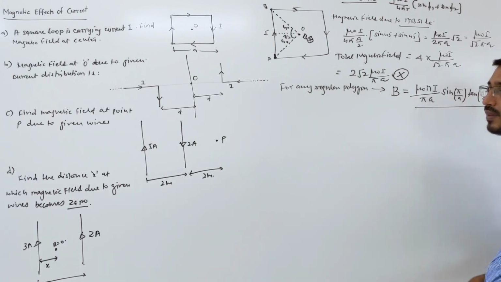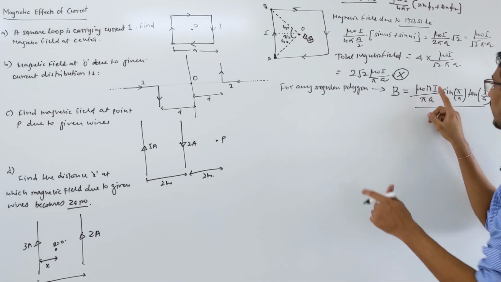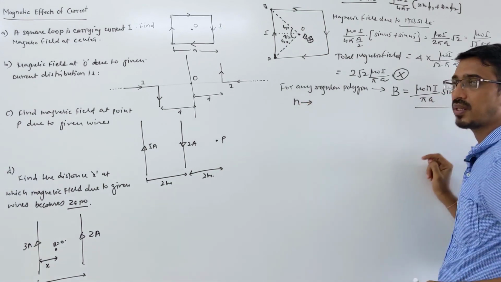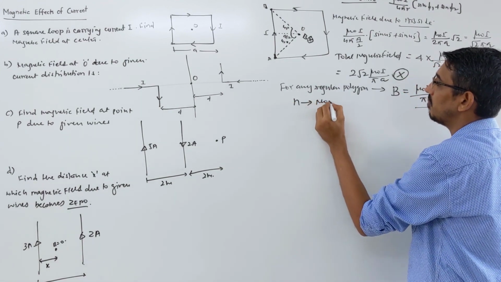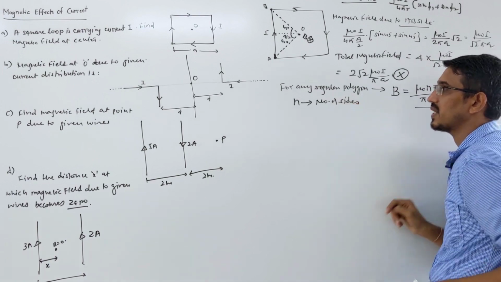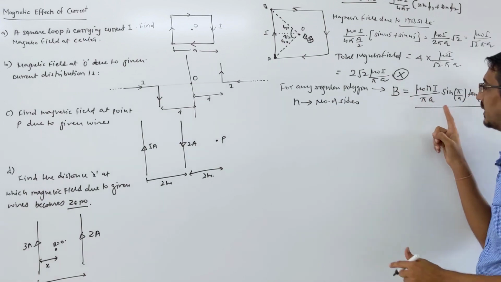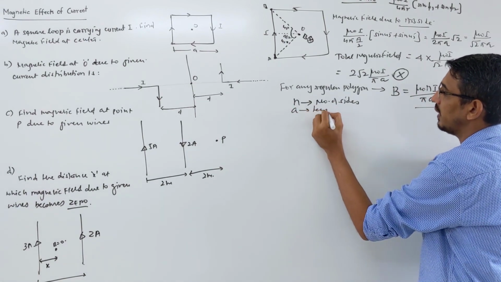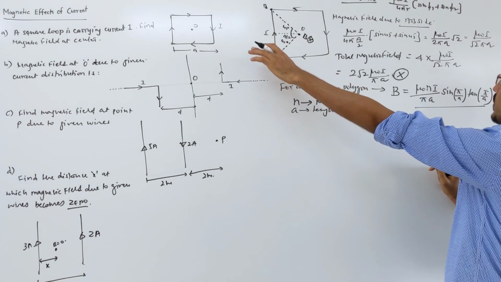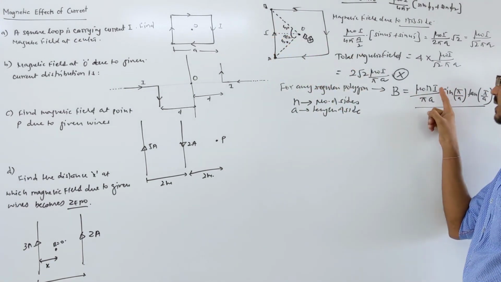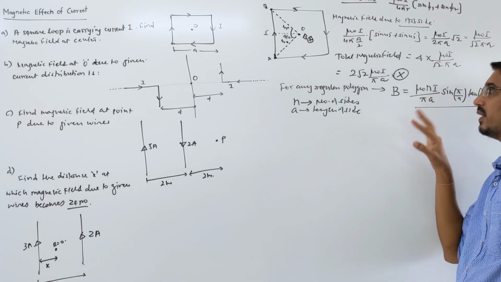Please understand this properly. What is the formula? Mu naught n I by pi. Okay, what is n here? n is not the number of turns. Number of turns I am writing with the capital N symbol. n is the number of sides. How many sides do you have? Like I said, a triangle has 3 sides, a square means 4 sides, right? So n is the number of sides, and a is the length of the side, like here, writing a. Suppose you want the same answer, then it is mu naught n I upon pi a into sine pi by n into tan pi by n, right?